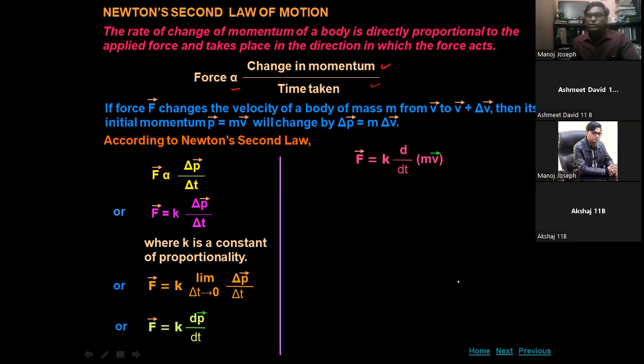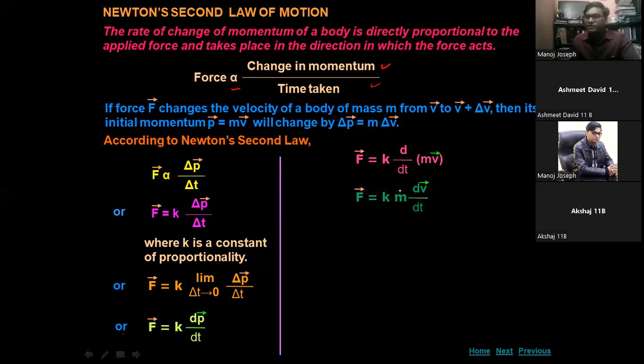So for force, we have substituted the value of momentum. The value of momentum is the product of mass and velocity. So here we have kept the mass and the velocity. So F is equal to K d by dt of mv. Next step, because mass is a scalar quantity and it is constant, we have taken it out as a coefficient.